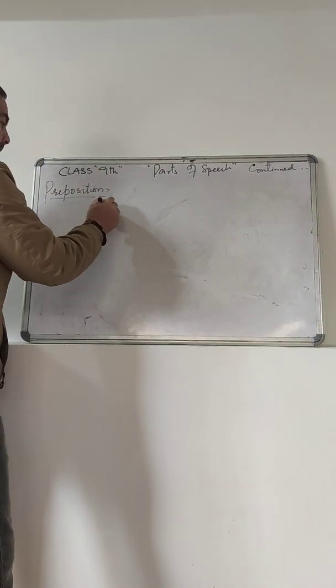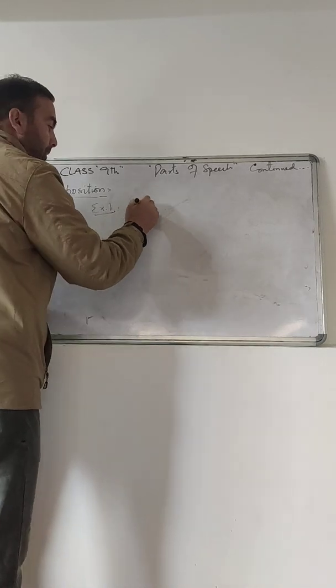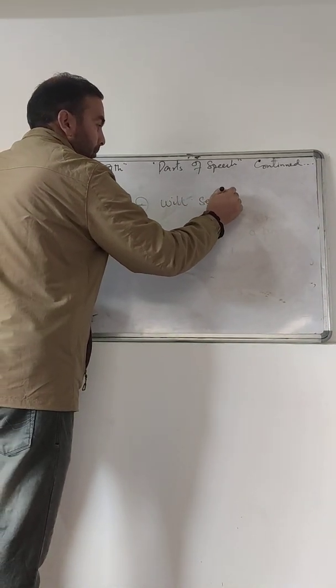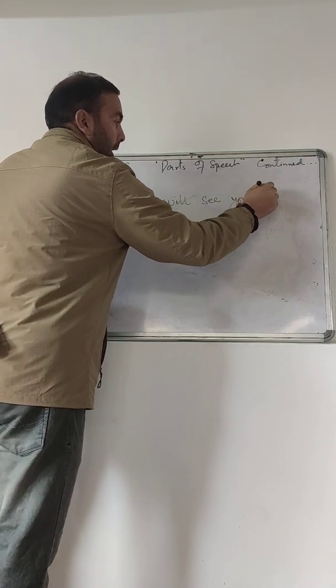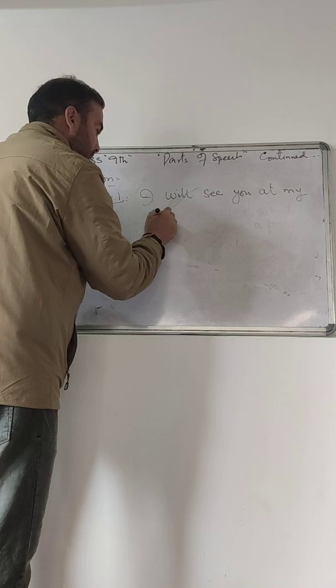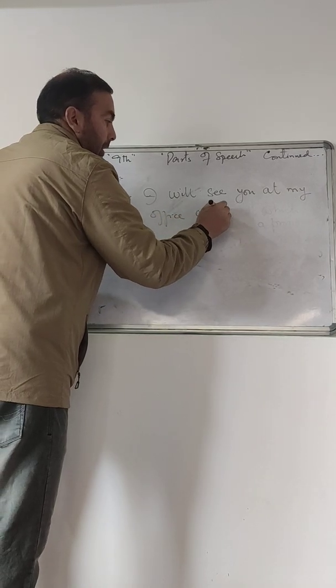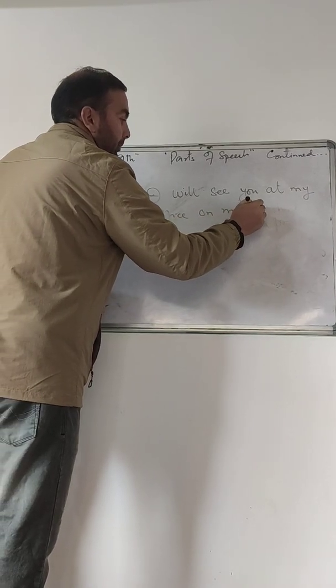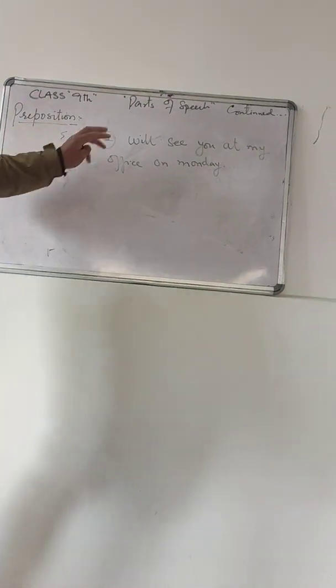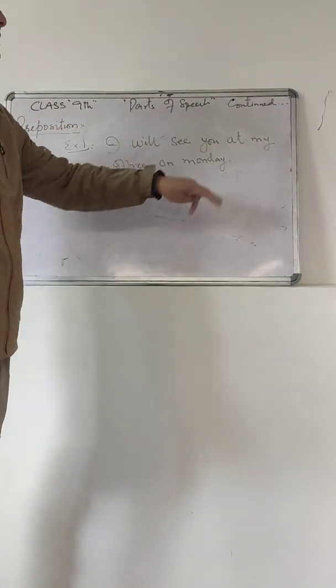Number 1, I will see you at my office on Monday. Look here. In this sentence, I have used two prepositions.